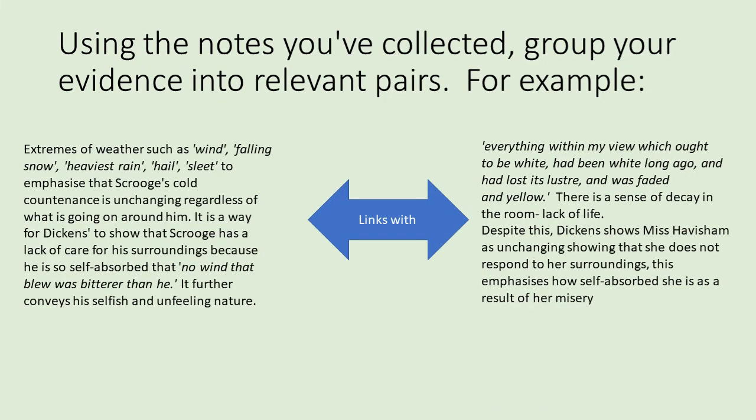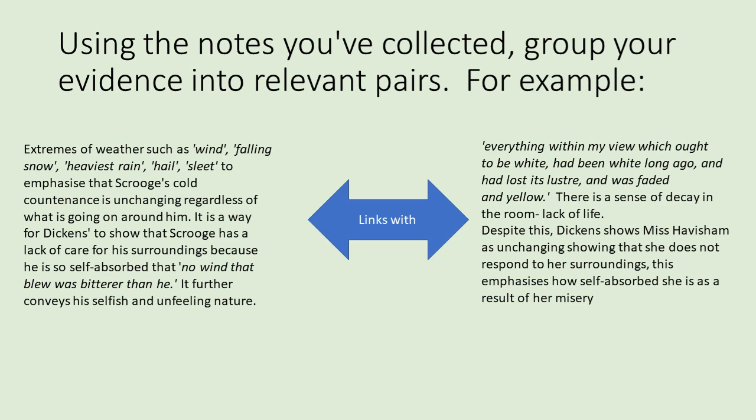Using the notes you've collected, group your evidence into relevant pairs. For example, extremes of weather such as wind, falling snow, heaviest rain, hail, sleet, to emphasise that Scrooge's cold countenance is unchanging, regardless of what's going on around him. It is a way for Dickens to show that Scrooge has a lack of care for his surroundings because he is so self-absorbed that no wind that blew was bitterer than he. It further conveys his selfish and unfeeling nature.